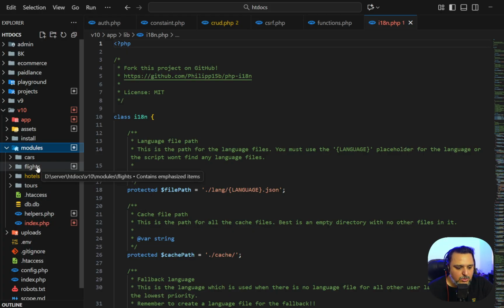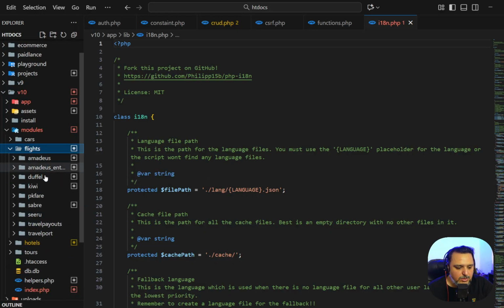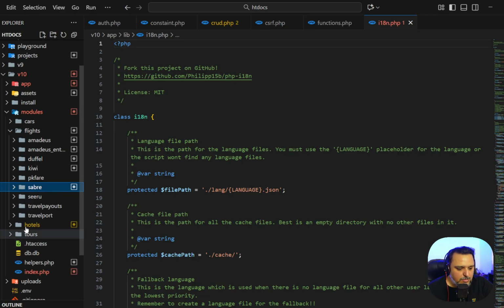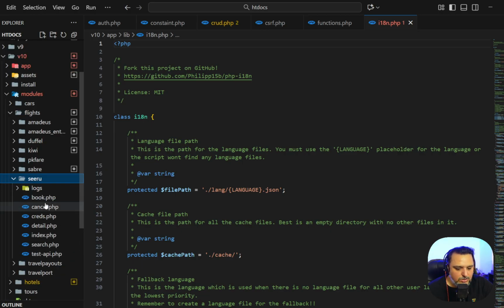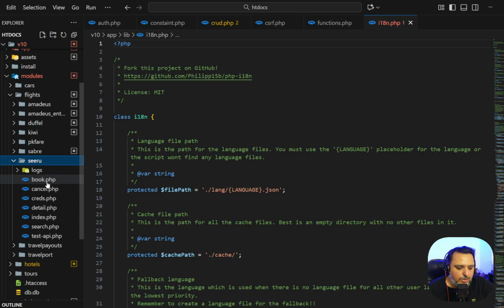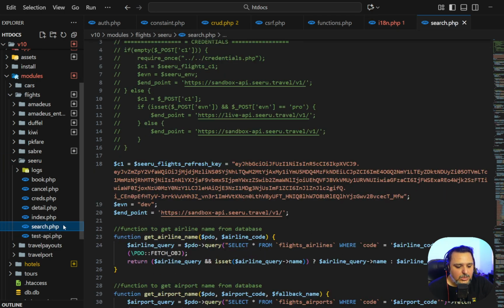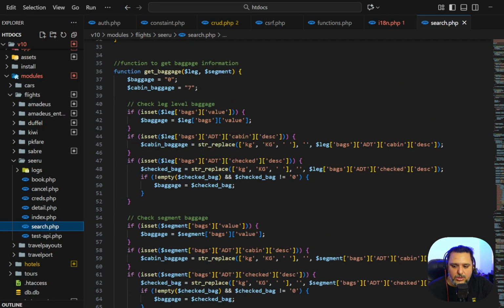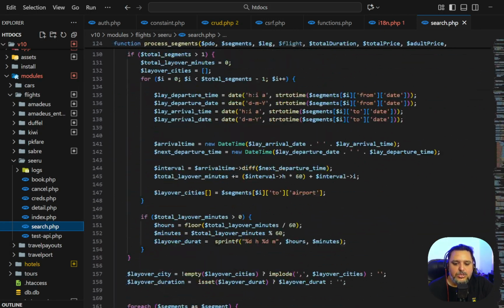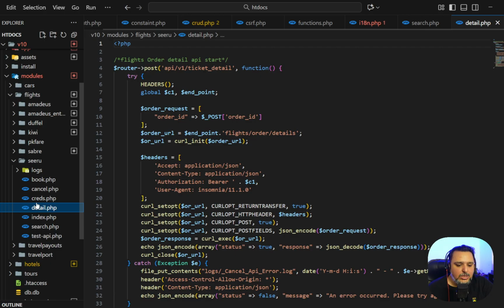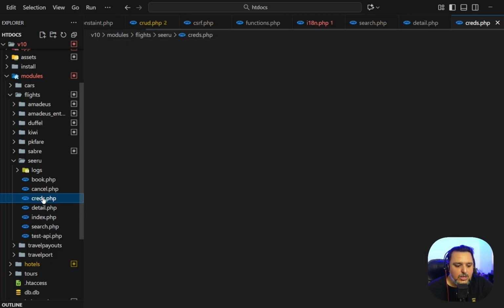So for example, let me go to flights, and in flights, let me check out the Sabre. No, not the Sabre. Let me take you through the one that has all the routes. So we have a single file for each route. For example, if you want to make a search from the API suppliers, you just need to click on search.php, and you can see all the code available here. It's just for the search. And then if you want to see the flight details, you can see over here.